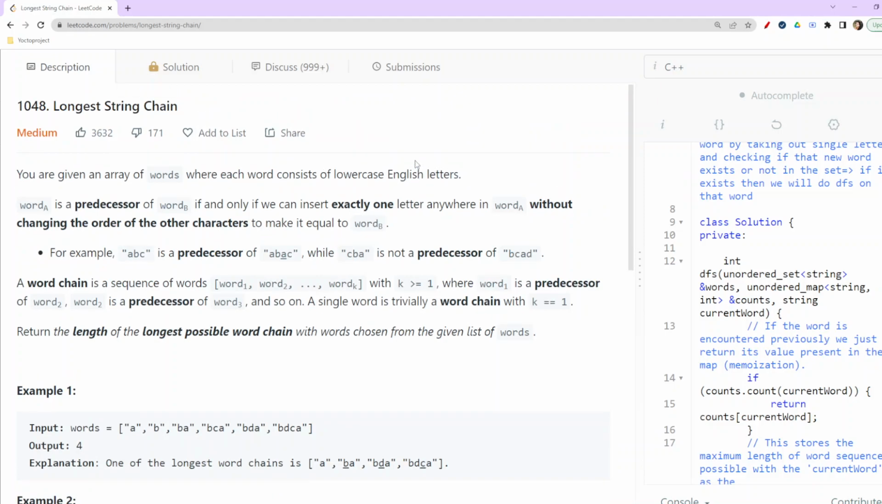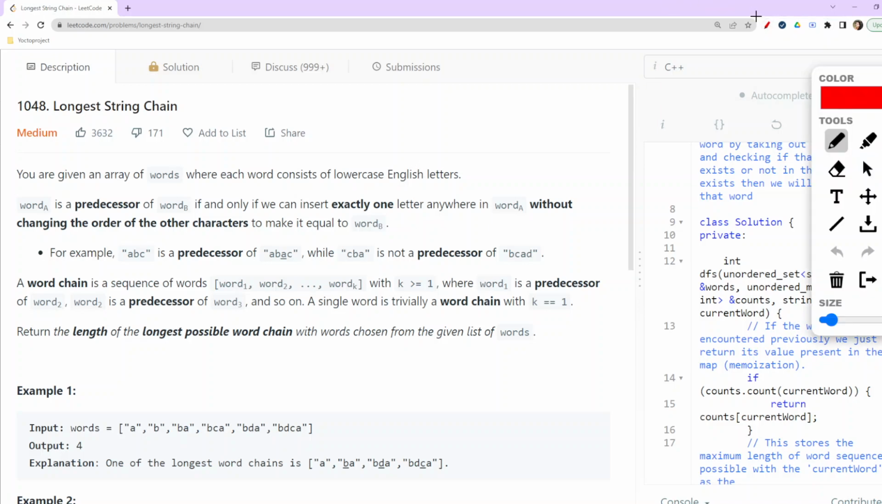Now in this question, as per the problem, let me first tell you what the whole question is. We are given an array of words, basically this vector of strings which is being given to us.